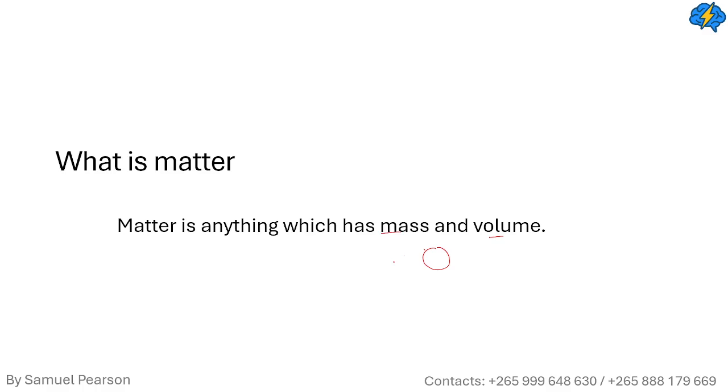So if you are asked what is matter, just say that it is anything which has mass and volume.